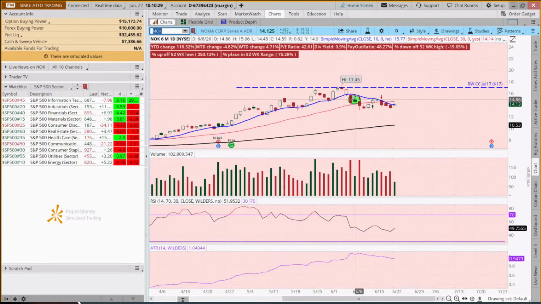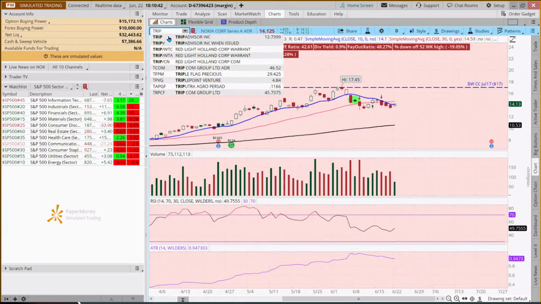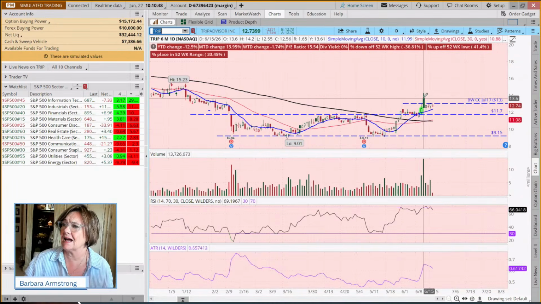We had a Harami pattern that day, and then it's kind of gone sideways. But we've sold our covered call up here, so we're going to just let that one continue to percolate. And the last one was Trip, which is the one we're up the most on. So we bought that one, I guess, last Monday. The next day it gapped up dramatically, and it's still sitting under the call price that we sold, but we're only 20 some cents away.